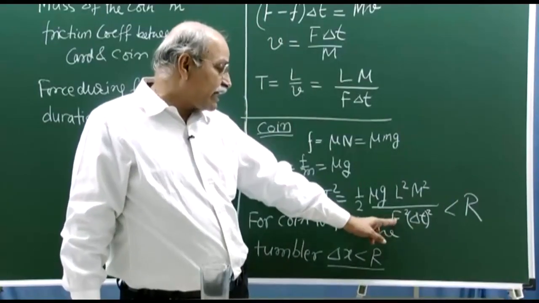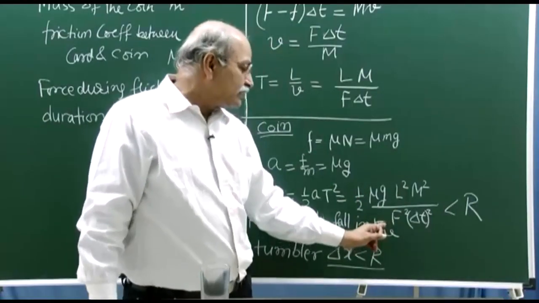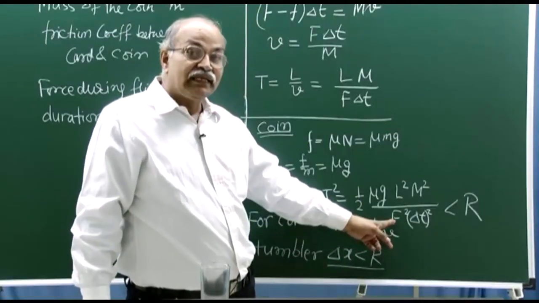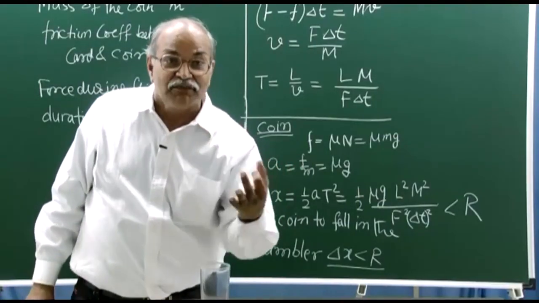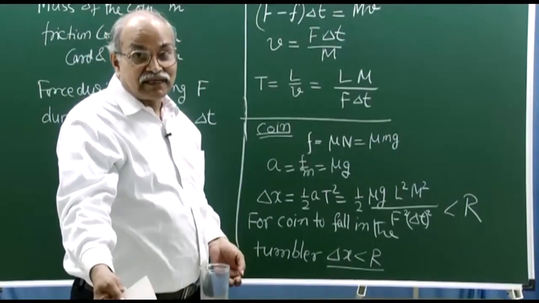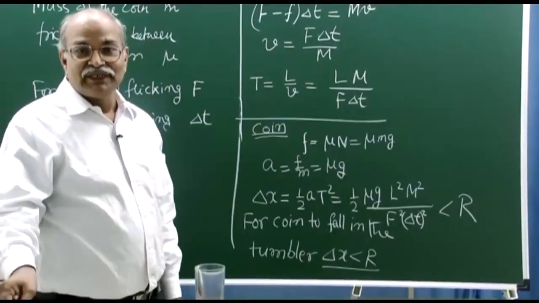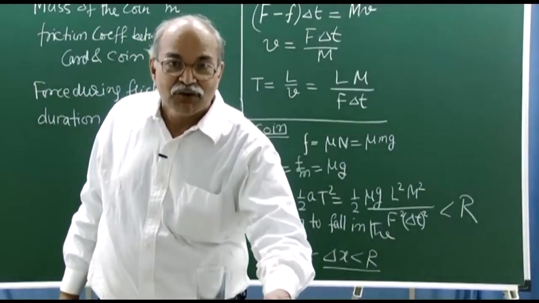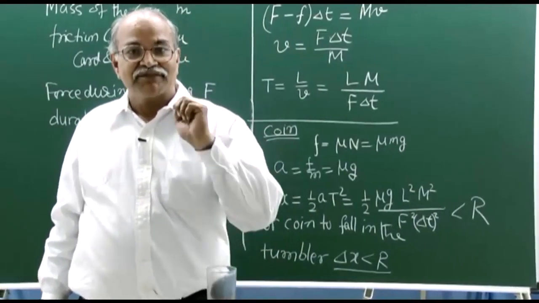And of course, this flick, this force of the flick, it should be large. If you want this to be smaller than r, the chances should be bright that the coin goes into the tumbler, this should be large. So, you have to flick very hard. If you flick with a much smaller force, perhaps the coin will go outside the glass. So, that is how things work, and that is why you saw in some of the cases the coin fell outside the tumbler, and in some of the cases it went inside the tumbler.